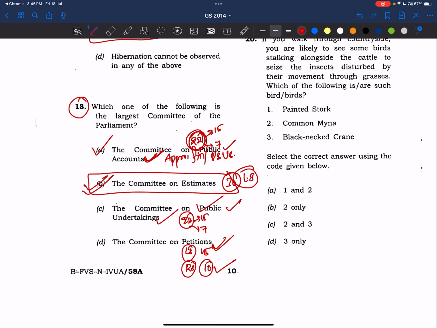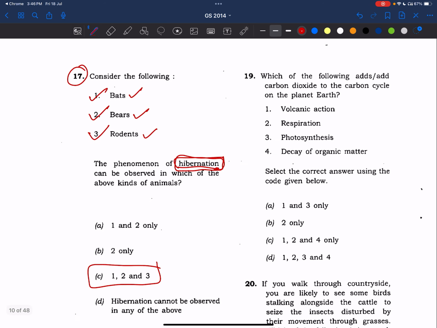Okay. And that's it, friends, from this previous question. Now we need to study, or we need to refer to Lakshmikant on the various committees of Parliament. Okay. Now let's go to the next question.